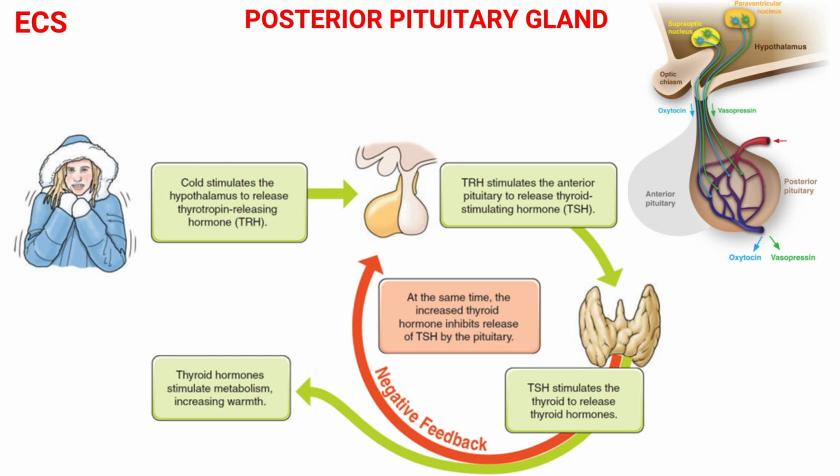A stream of cold stimulates the hypothalamus to release thyrotropin-releasing hormone. Thyrotropin-releasing hormone stimulates the anterior pituitary to release thyroid-stimulating hormone. Thyroid-stimulating hormone stimulates the thyroid to release thyroid hormones. Thyroid hormones stimulate metabolism, increasing warmth. At the same time, the increase in thyroid hormone inhibits release of thyroid-stimulating hormone by the pituitary gland.